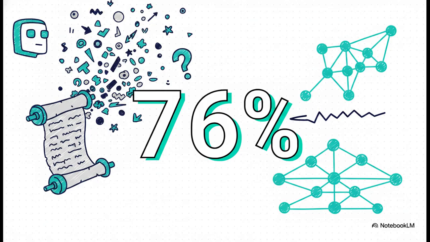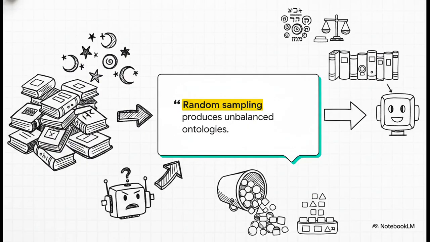Without an ontology to rein it in and normalize the vocabulary, the graphs were just a messy, incomparable disaster. And then we discovered a massive sampling bias. By randomly grabbing 10 Ramban texts, our sample accidentally skewed heavily toward Kabbalistic theology. The AI generated a ton of mystical predicates, but completely missed the standard legal or halakhic terms. It just hit the nail on the head that we can't just throw data at the machine. We absolutely need carefully curated, stratified sampling to accurately represent a corpus.